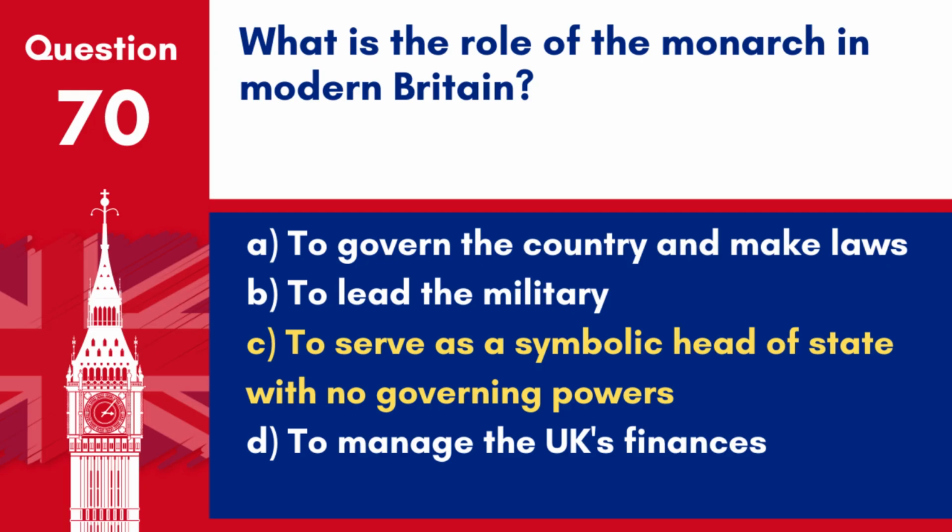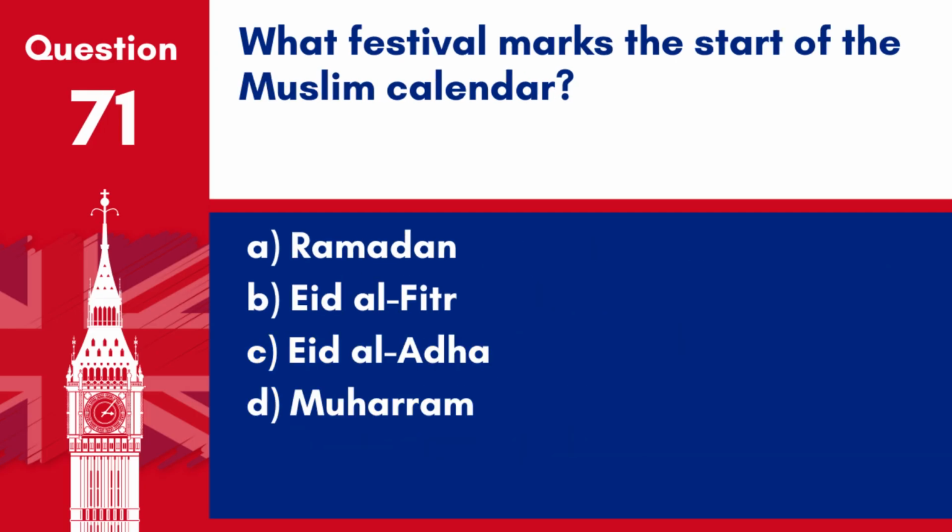The monarch in modern Britain has a ceremonial role and does not govern the country. Question 71. What festival marks the start of the Muslim calendar? A. Ramadan, B. Eid al-Fitr, C. Eid al-Adha, D. Muharram. Answer: D. Muharram. Muharram marks the start of the Islamic New Year and is one of the 4 sacred months of the